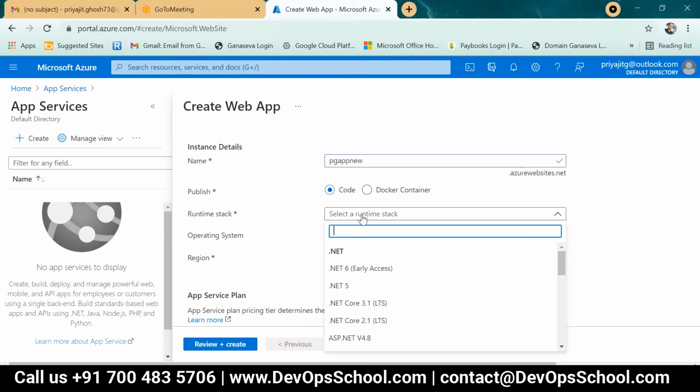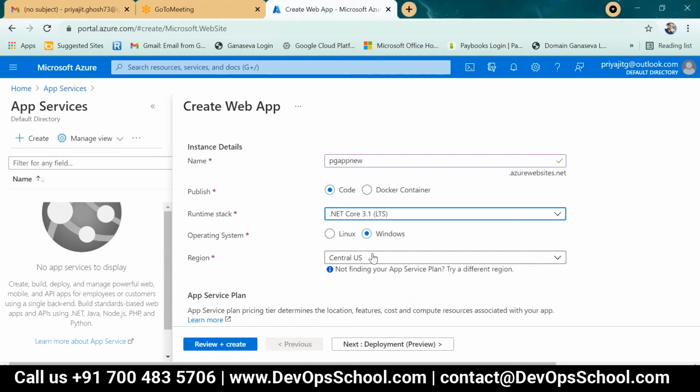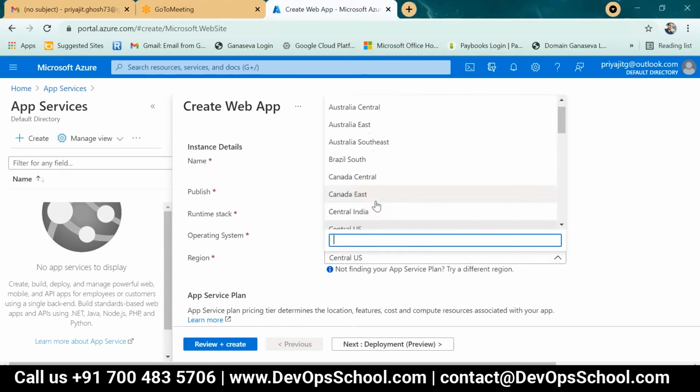The runtime stack can be .NET 5, .NET Core, anything, Java, Node.js, anything. As I have already discussed, that is Python, Java SDK, ASP.NET. So just to inform you, I take only .NET Core 3.1 LTS, operating system Windows, in East US.